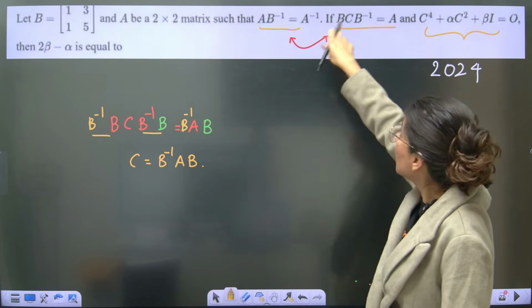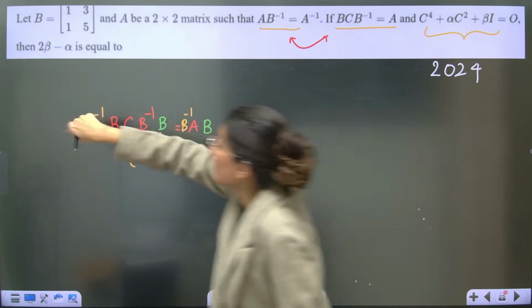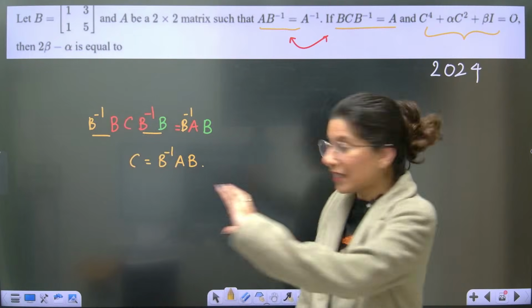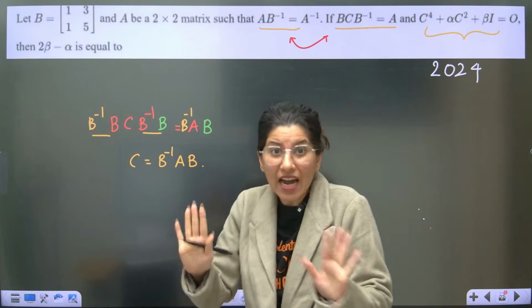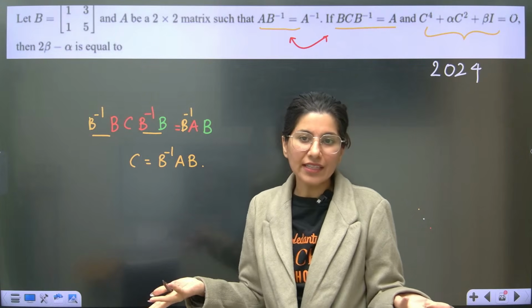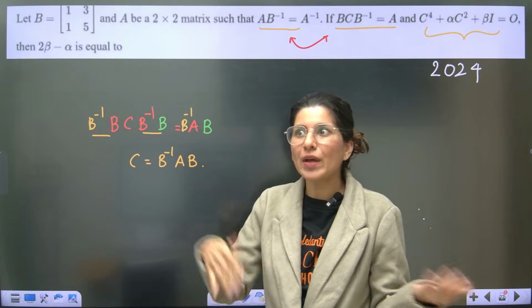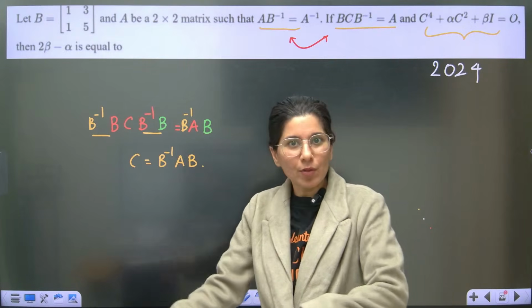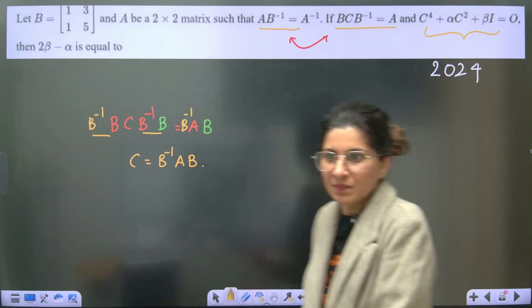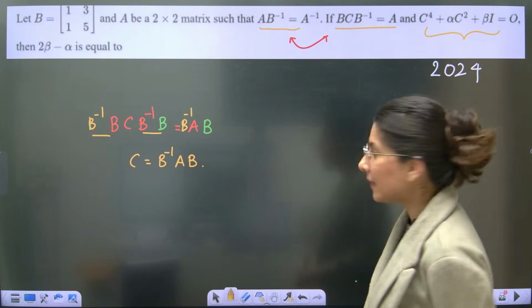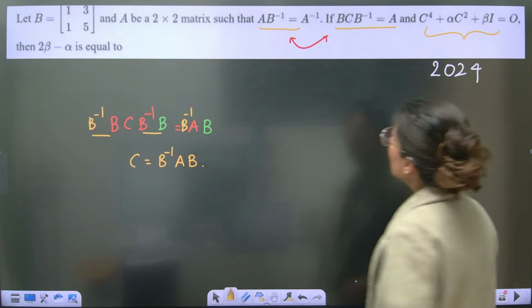How will you do that? To remove this B, I have pre-multiplied by B inverse. That's how this B inverse B will be gone, so that I can at least isolate C. Right? We do this in algebra also. If 2x is equal to 4, x will be 4 by 2. We just isolate x to get the value of x.